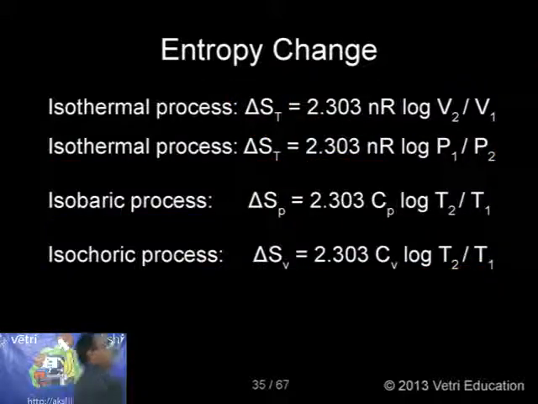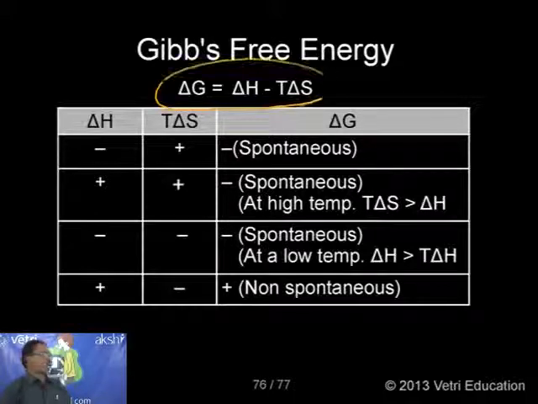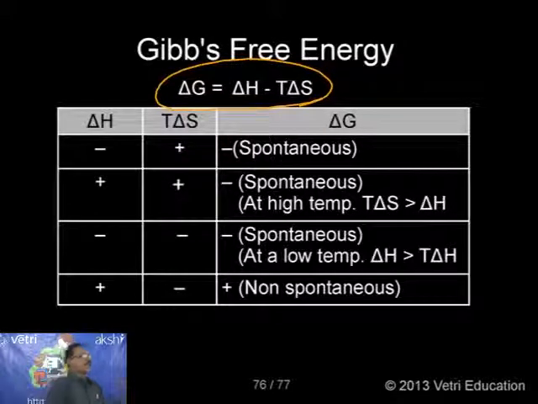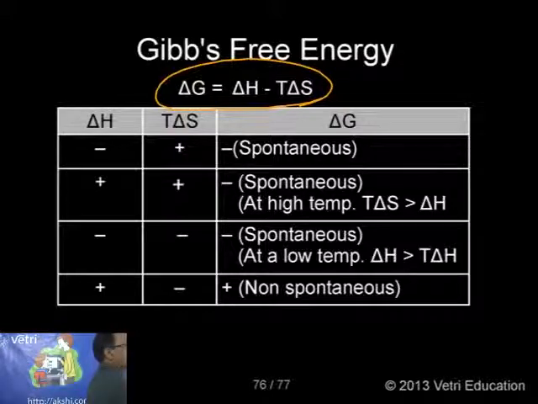The next one, kindly follow. This is the equation I am going to apply. I have already pointed out that only when the delta G value is negative should the process be spontaneous. If it is positive, it is non-spontaneous. So whether your delta G is positive or negative, from the delta G value we can determine whether it is a spontaneous process or a non-spontaneous process.